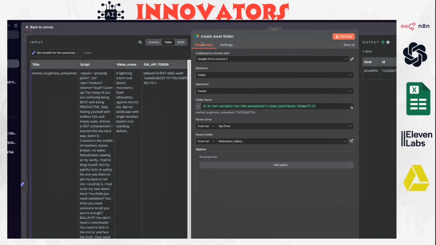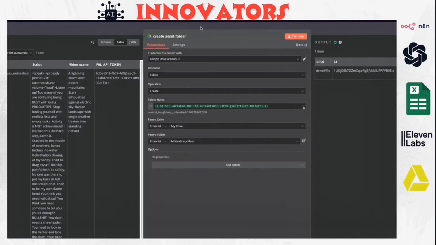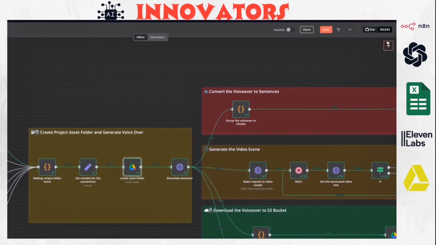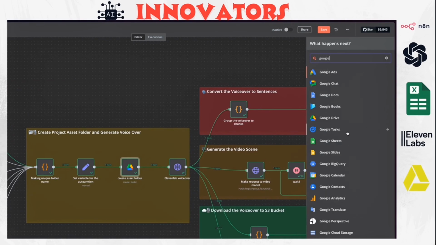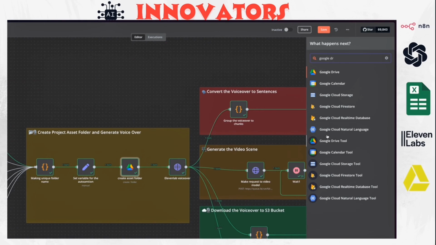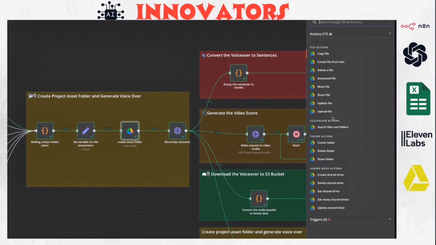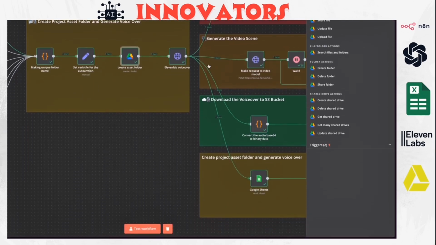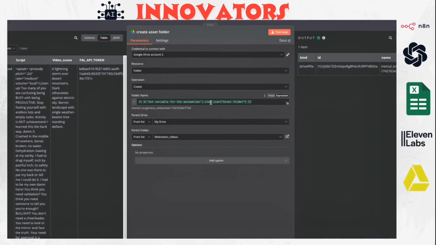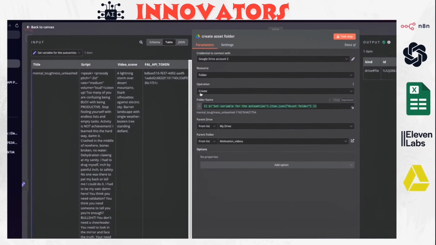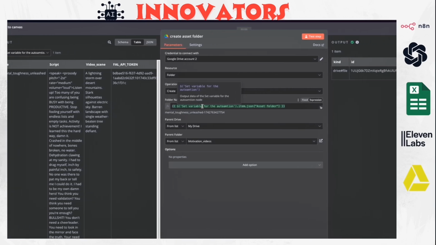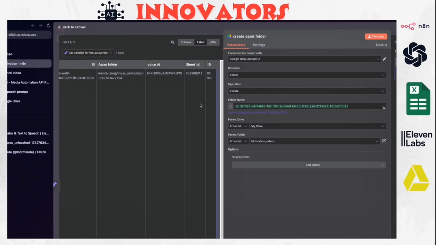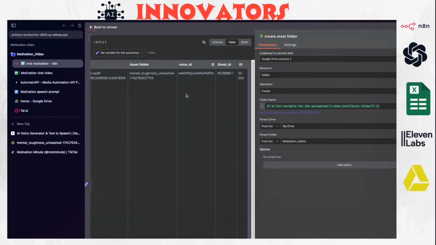Inside this node, we have the Google Drive node. Let me show you: you go to Google Drive and you'll see that there is a create folder. You click here and it's going to give you this node, and you need to add the folder name. The folder name we have set before in the variable names, because we generated it from the function node and added it to this variable name.